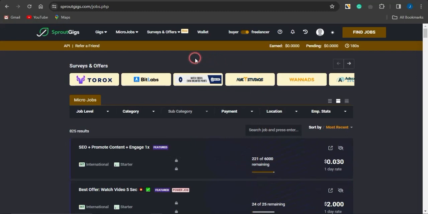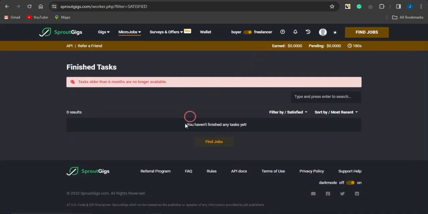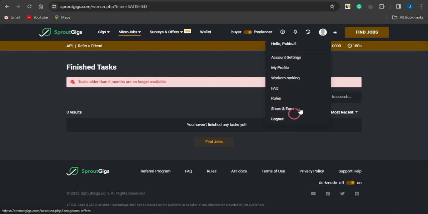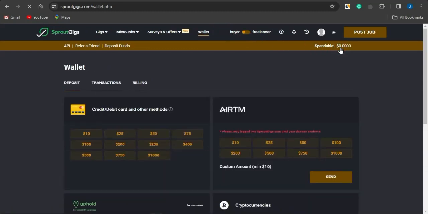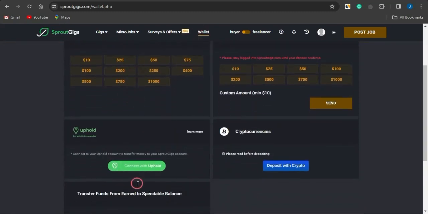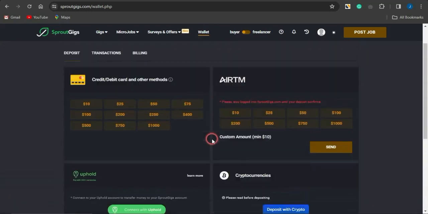So once you have generated some cool cash right there, maybe if you don't want to simply go on to completing some offers yourself, you can go on to funding your account yourself. So if you come right here and click on this particular icon, you can see how much you've earned. Maybe you could come right here, click on this profile, and you can simply go on to check in my account. Or first of all, switch your account to the buyer section or to the buyer account, then click on this particular option right here, which is spendable, and you can simply go on to funding your account via any one of these payment methods right here.